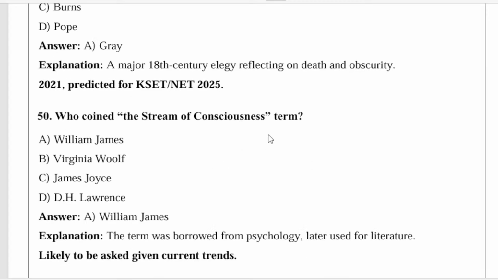Who coined the term stream of consciousness? Here many people get confused. Is it Virginia Woolf or James Joyce? This term is basically coined by William James.